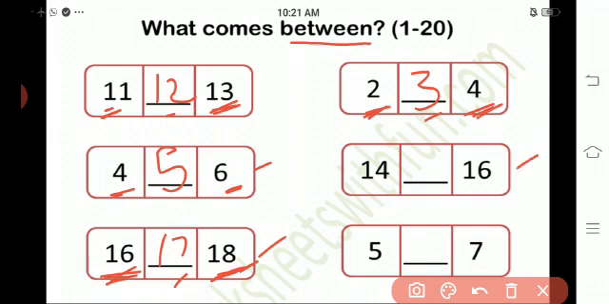See the next one. 14 and 16. What comes between 14 and 16? 15. 14, 15, 16. Okay, see the next one. 5 and 7. What comes between 5 and 7? 6. 5, 6, 7. Okay, children, do you understand?